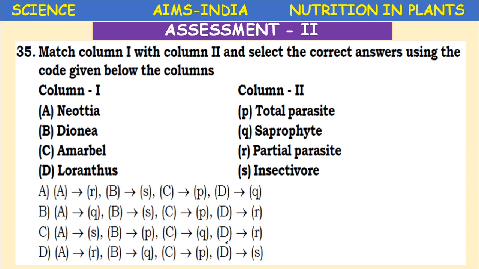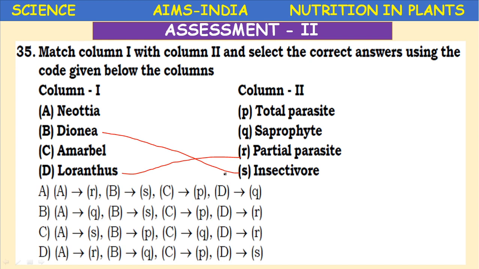If this type of question appears, first match the known ones. Loranthus is a partial parasite. Then Dionia is an insectivore.